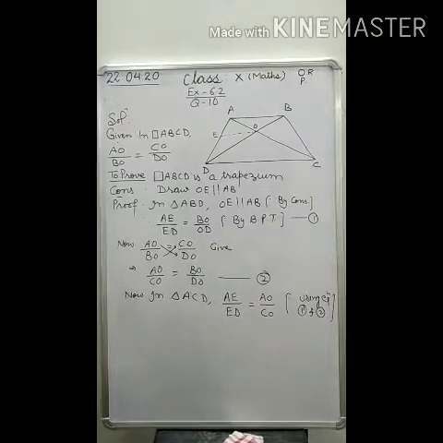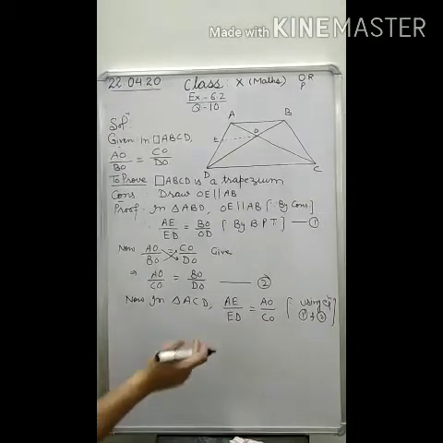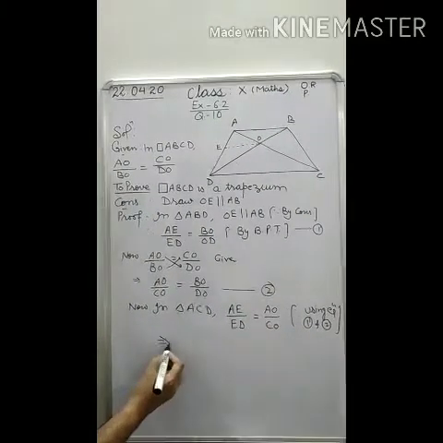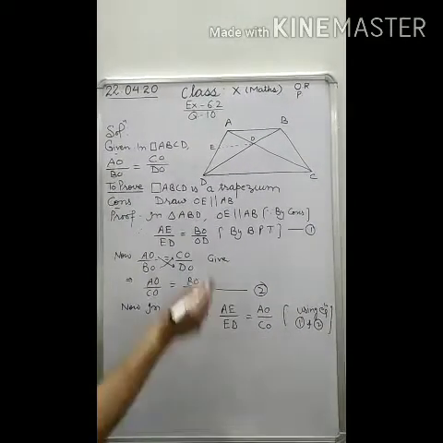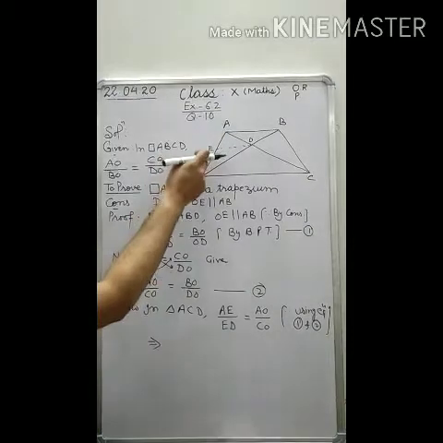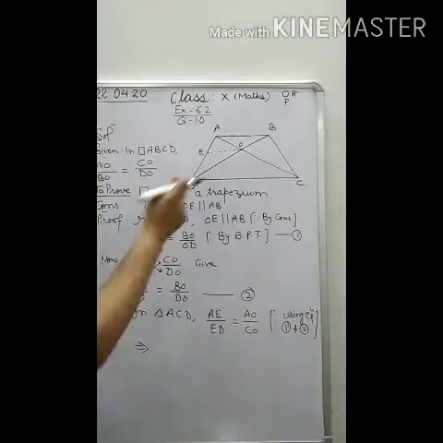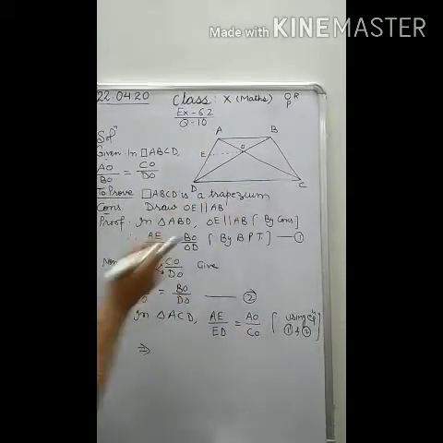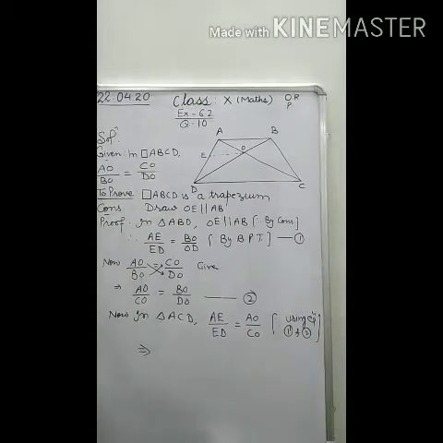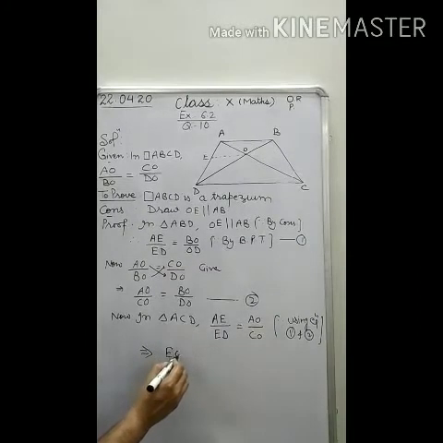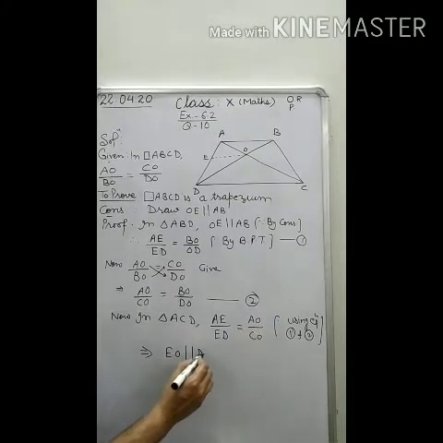Now, here in this triangle, if these two sides are in the same ratio, it implies that OE, because you have proved that AE by AD is equal to AO by OC. It means this line EO will be parallel to what? It will be parallel to DC. So this implies EO will be parallel to DC.